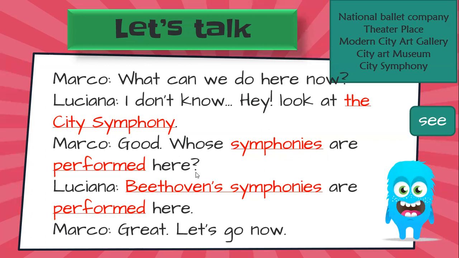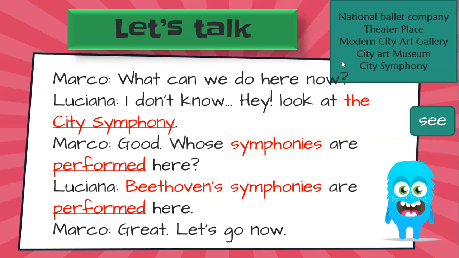Whose symphonies are performed here? Beethoven's symphonies are performed here. Great, let's go now. So Marco is excited because Beethoven symphonies are performed there, at the City Symphony, and he suggests going to listen to Beethoven symphonies in that place.